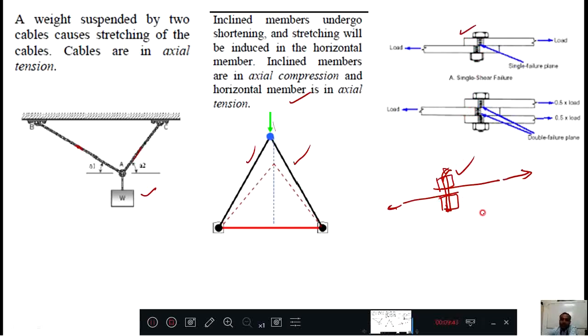Here I explained with a two-plate connection. Sometimes even three plates may be connected with a nut and bolt system. Then also, when you pull this side and this side, obviously a huge amount of stress is created in the nut and bolt. You need to understand whether that nut and bolt can carry that load, whether it is strong, whether the structure is stable, and whether it is stiff.